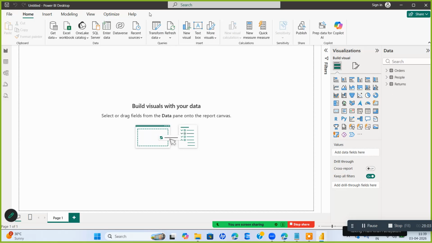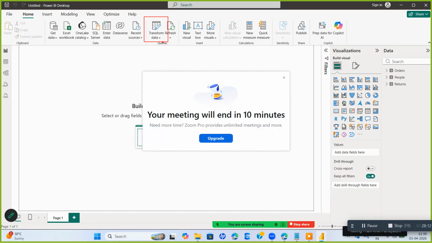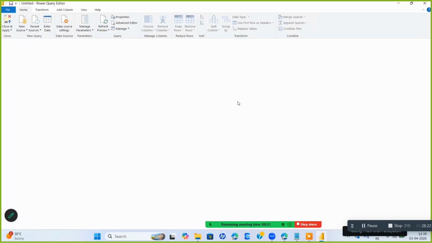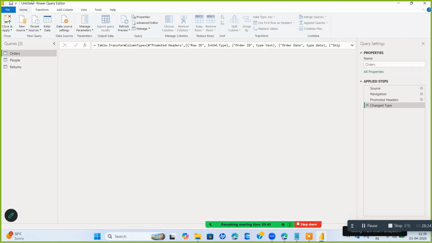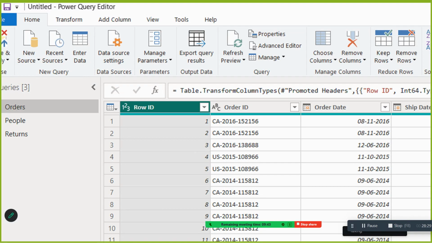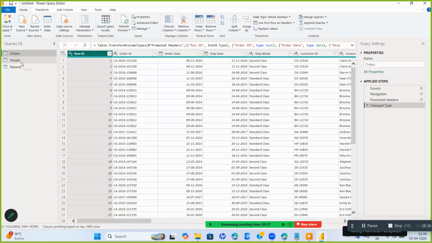So what I'll do, I'll go to the transform tab. Can you see this tab? Transform data, correct? So I'm going to go to transform data now. I'll say transform data. It will take me to the Power Query editor. You remember I discussed Power Query as one of the ETL tools where we will do transformation. The same transformation now we are going to do.